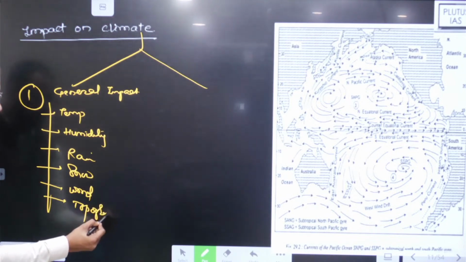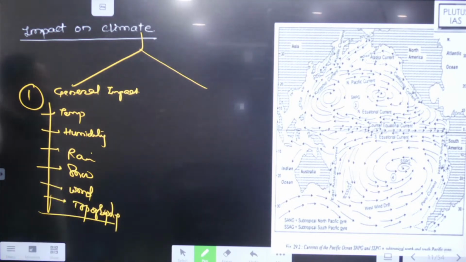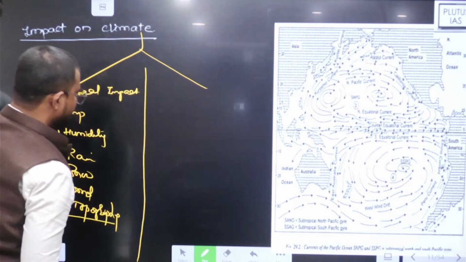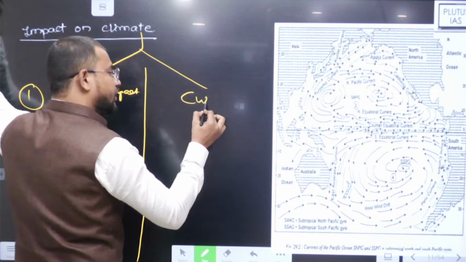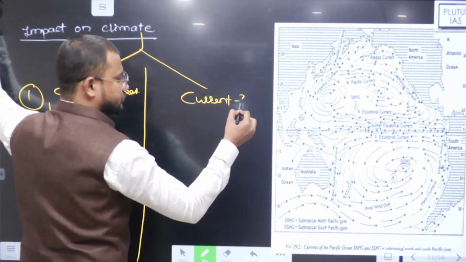Desert, for example, जो कि desert formation जो होते हैं generally cold current के साथ होते हैं. Or else the other way is to have current specific climate explanation.